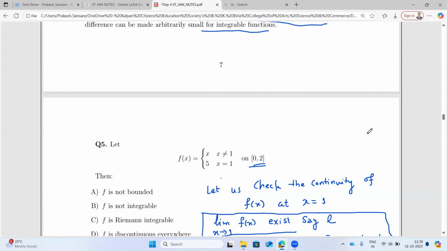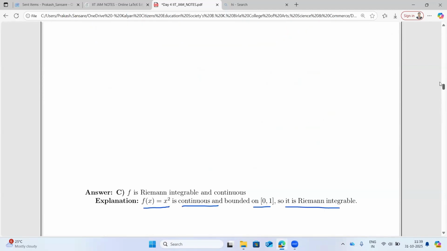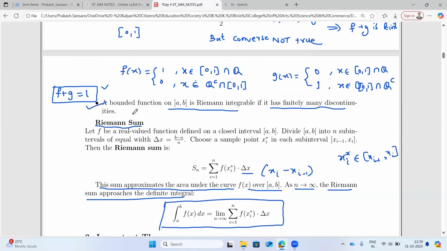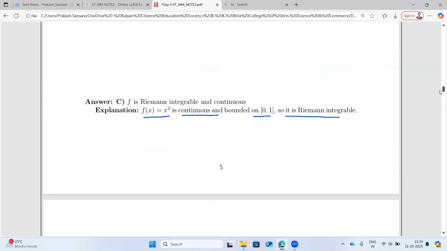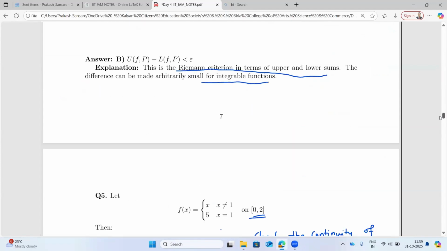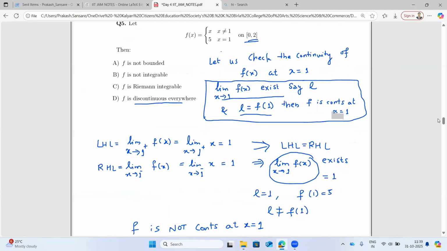So the number of discontinuities is countable, and we have already stated a result which says that if a bounded function has finitely many discontinuities, it is R integrable. Now here you could see that the function has finitely many discontinuities. That is only one point where it is discontinuous.